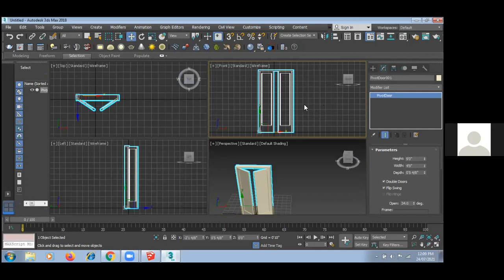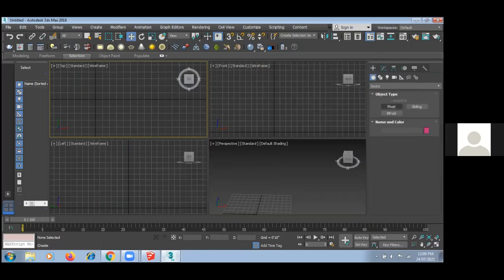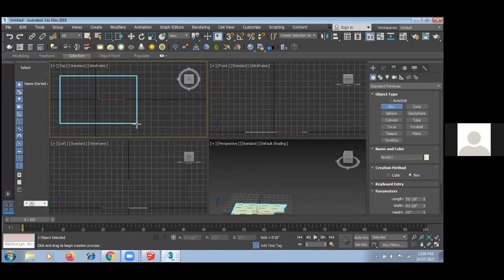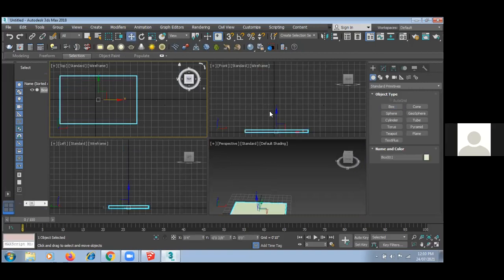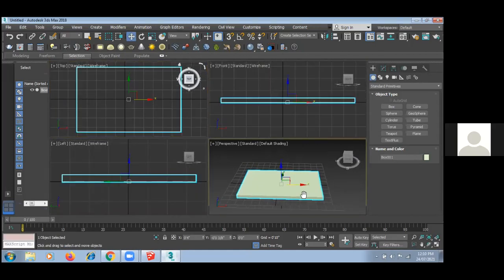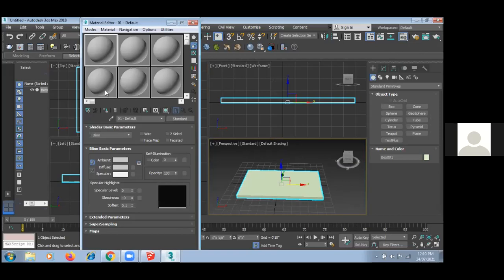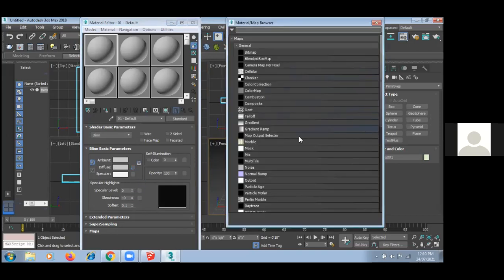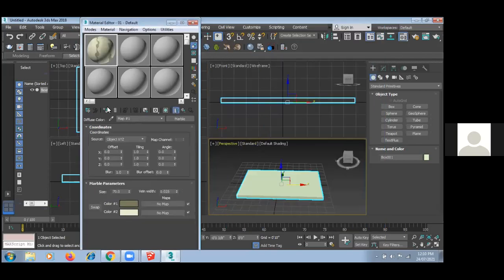Okay. Now, again, I am showing you how to give proper material over here. The concepts are the same. So again, I'm creating one object over here. Again, M, here M is for material. Now suppose here in diffuse, I have this button, so I have to click on this button. Here, suppose I have marbles. Just click on marbles, and this is assign material to selection, and here show shaded in viewports. Now you can see over here.